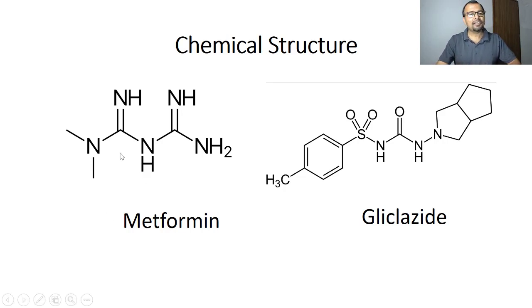By looking at the chemical structure, you can easily understand that metformin is basic in nature, right? Because it has amine functional groups, and it is always going to be a highly polar molecule, right? Because of the lone pair of electrons present on the nitrogen. But when you look at gliclazide, you can understand that there are two different ends present in gliclazide. One is the aromatic end, which is going to be hydrophilic in nature, and another one is the azo end, which is going to be hydrophobic, or non-polar in nature, as compared to the aromatic end.